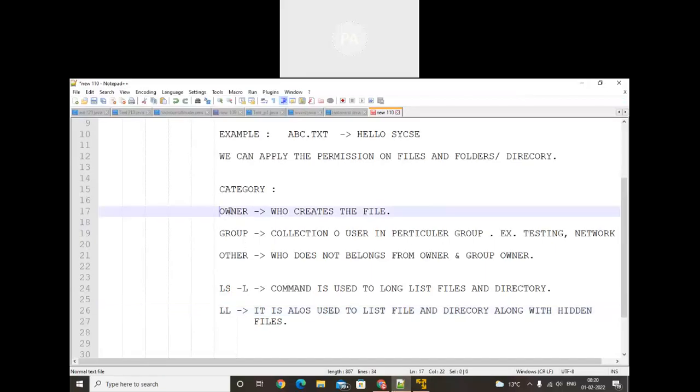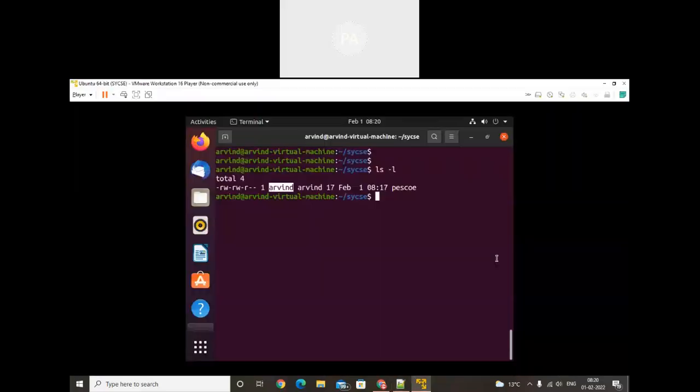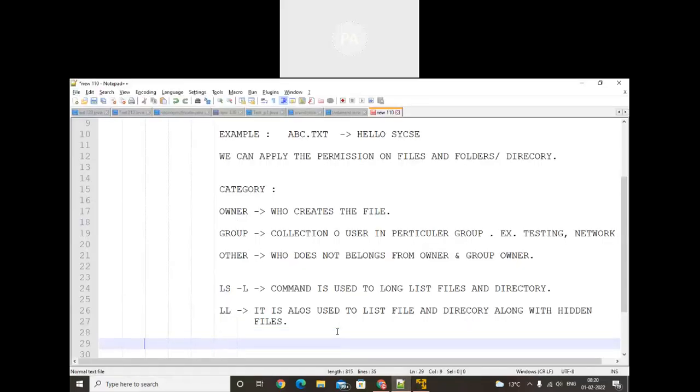So here I have created that. Who is the owner? Who creates the file. Who is the group owner? A collection of users, a particular group. In that case, I have a group called Arvind. Okay, so जब user को आपको particular group में add करना है, then you can add that user into the particular group. And other is who does not belong to the owner. Okay, so how will we restrict that? For the restriction, we need to deal with some concepts of file permission, and later on we need to check the conditions of directory permissions. So first of all, we'll check the file permissions.